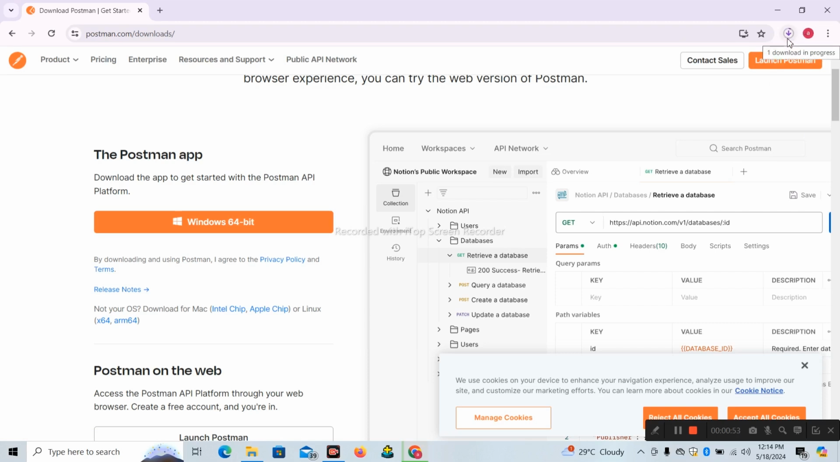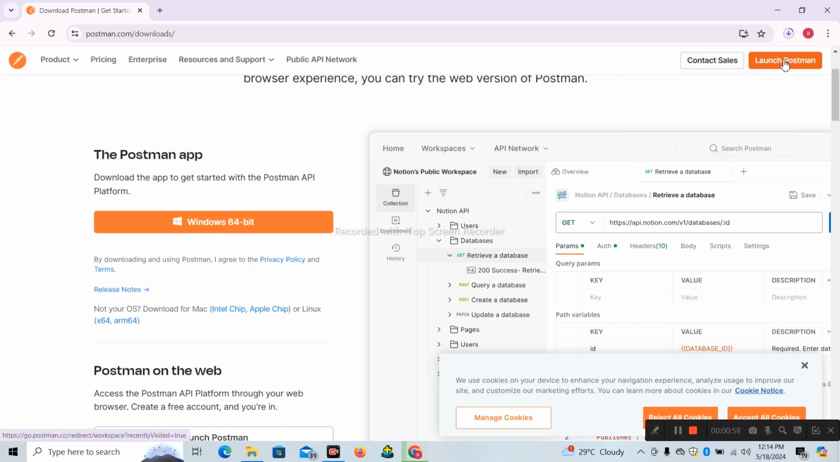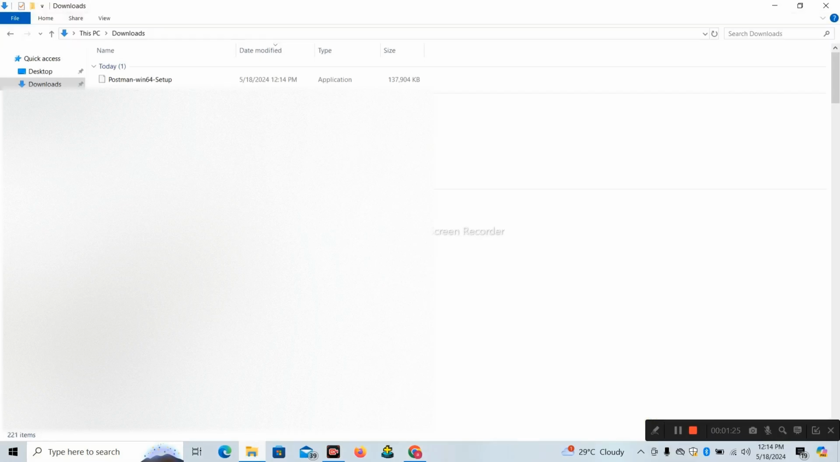It's downloading. It is taking time, so I will pause the video for a while. Now it is completed. We will go to our folders, downloads. Here there is an application, just click on it.